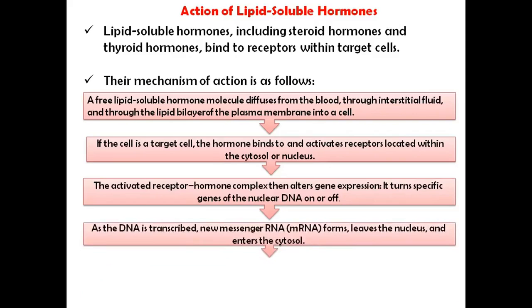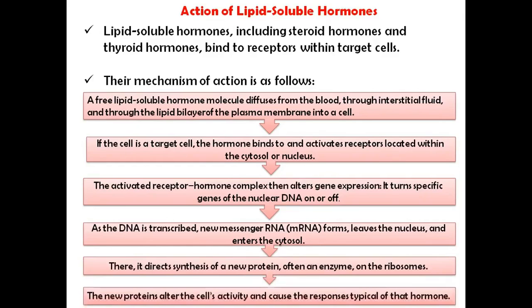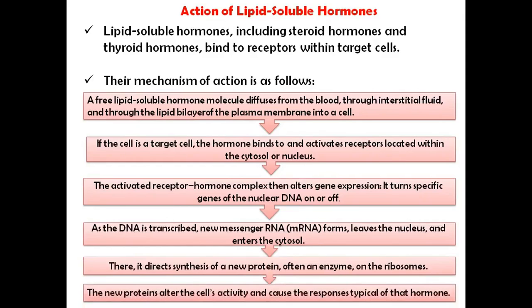As the DNA is transcribed, new messenger RNA forms and leaves the nucleus and enters the cytosol. There is direct synthesis of a new protein, often an enzyme, on the ribosomes. A new protein alters the cell activity and causes the response typical of that hormone. These are the mechanism of action of the lipid soluble hormones.